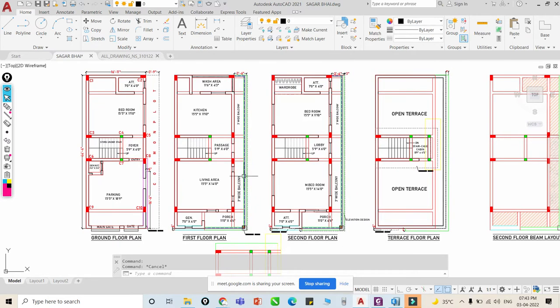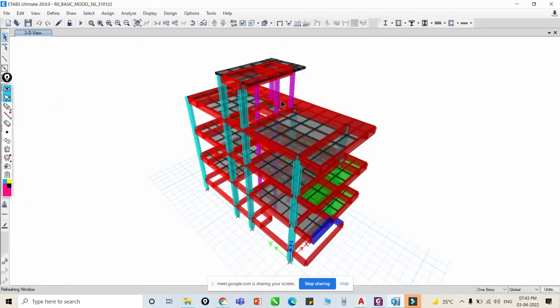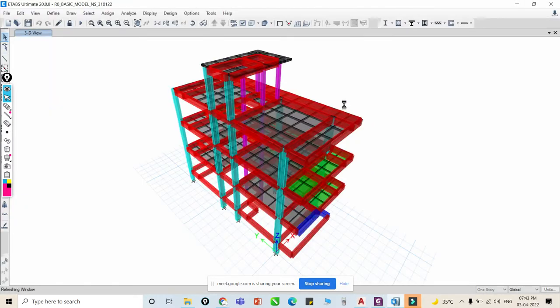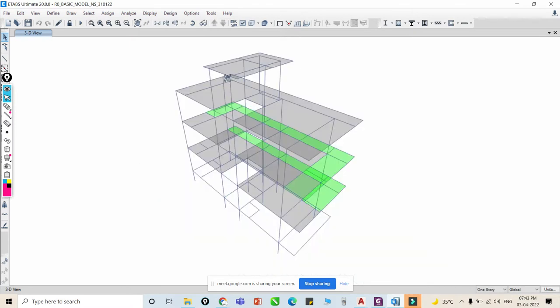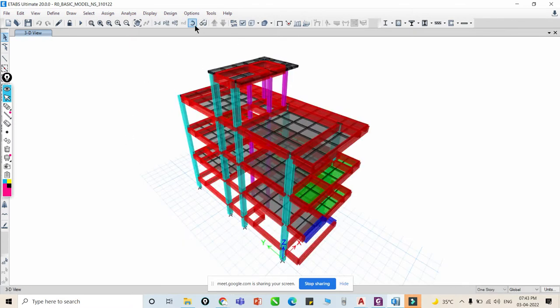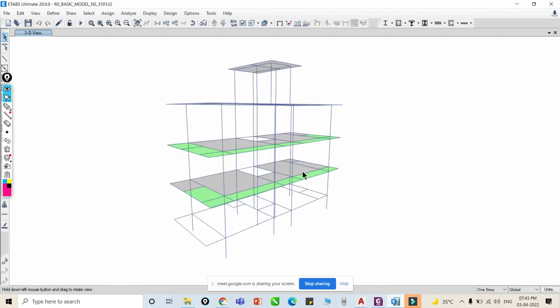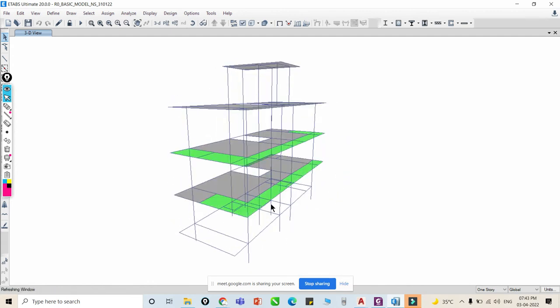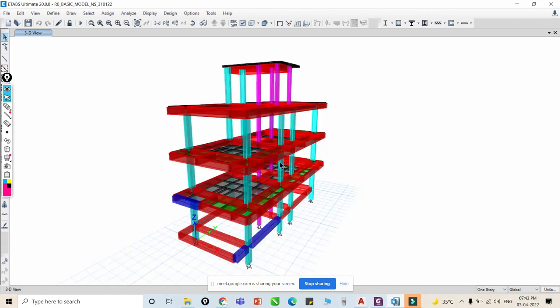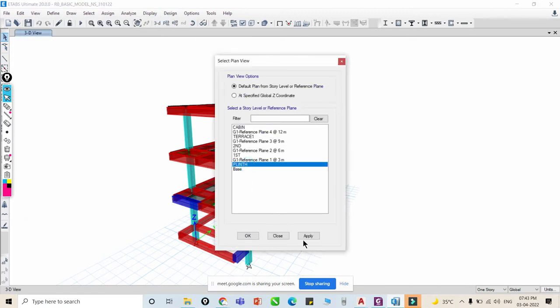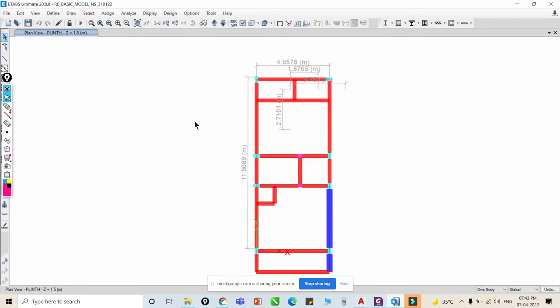Here I will share this ETABS model with you. You can see this is the same project, which I just modeled. Actually, this project location is Junagadh. I will share a few points with you. You can see this is a plinth beam, right?